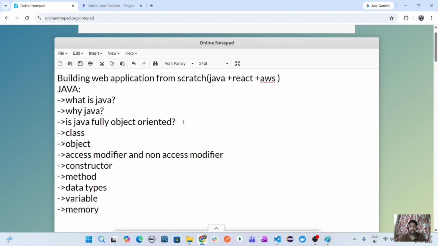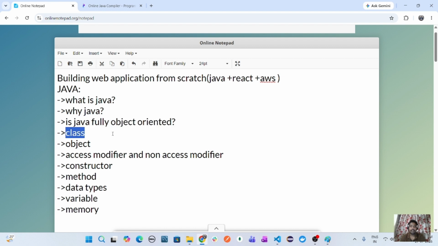I'll make you understand from scratch what is Java, why Java, how it works in the real world. Everything I will explain. Is Java 100% object oriented or fully object oriented? No, because of primitive data types. But there is an option where we can make primitive to non-primitive type. I'll explain what is primitive, what is non-primitive, and what is a data type also.